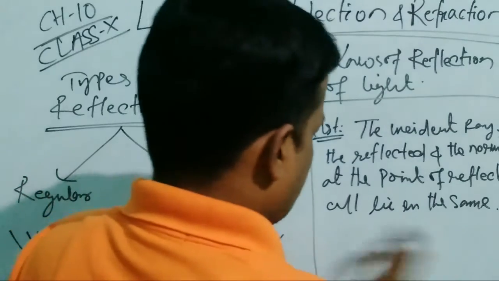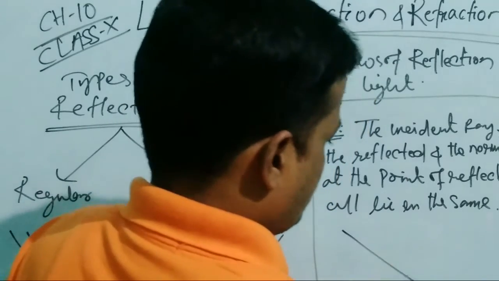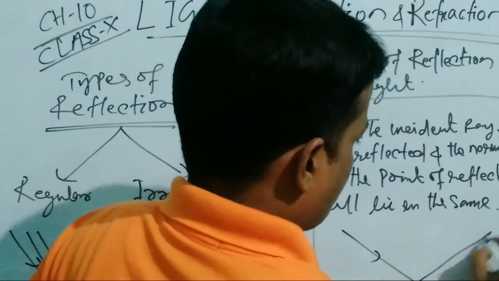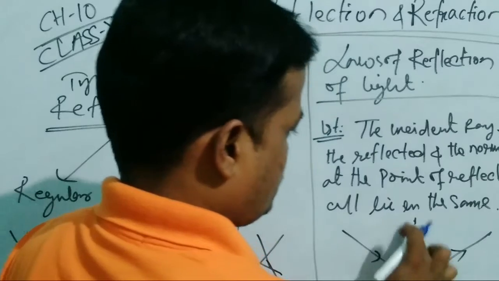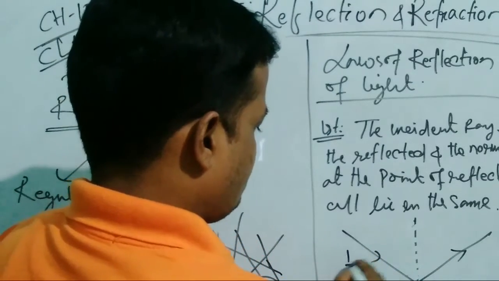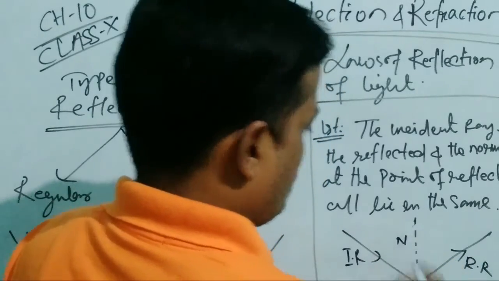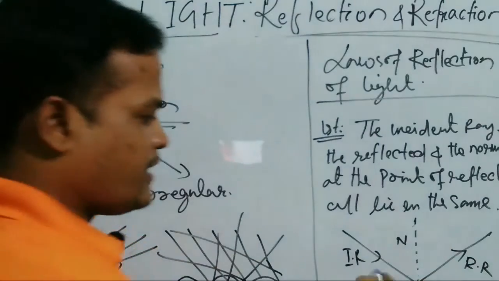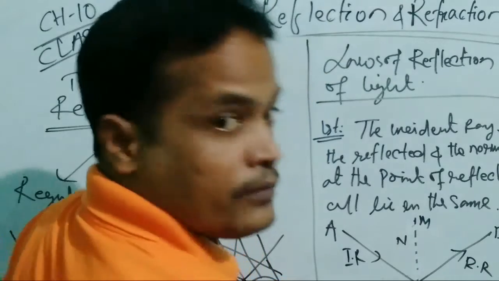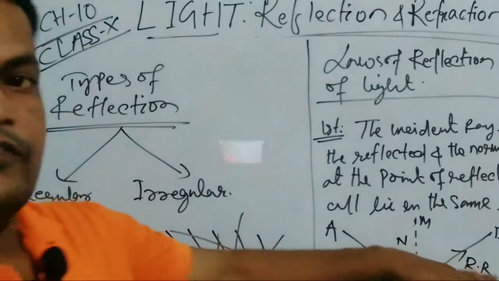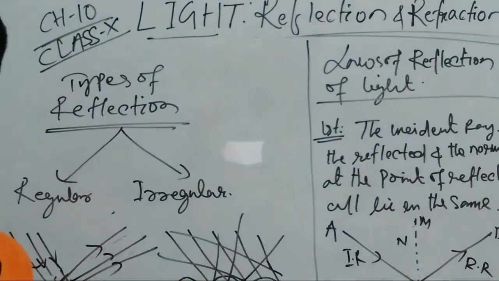That is, you see here, the incident ray, the reflected ray, and the normal all lie in the same plane. We can name it O, A, B, M. So here all lie in the same plane. So this is the first law of reflection. Let us see the second law of reflection.